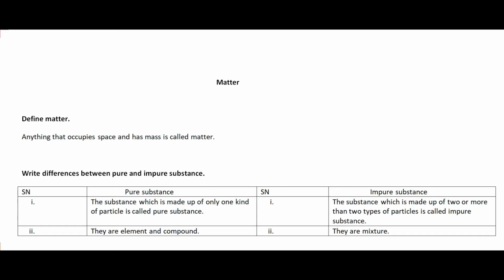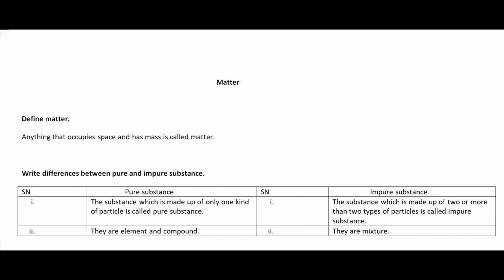Now there are two types of matter, and we are going to study those two types: pure substance and impure substance. Now let's study pure substance and impure substance together. Pure substances are those substances which are made up of the same kind of particles, and impure substances are those substances which are made up of two or more than two types of particles.